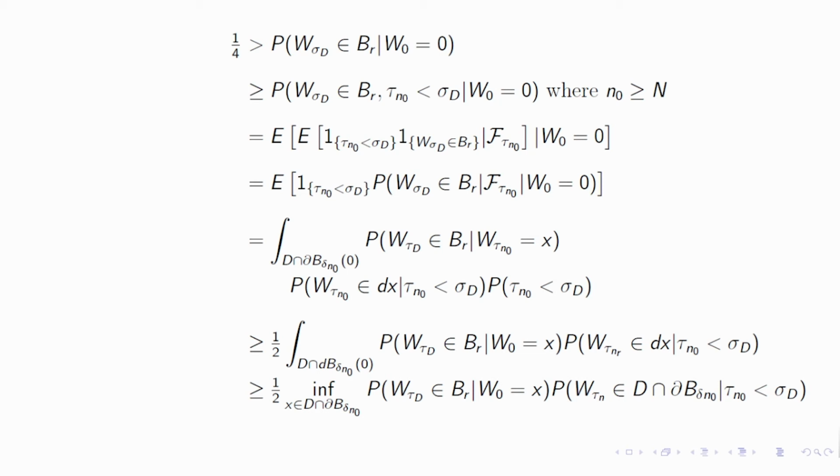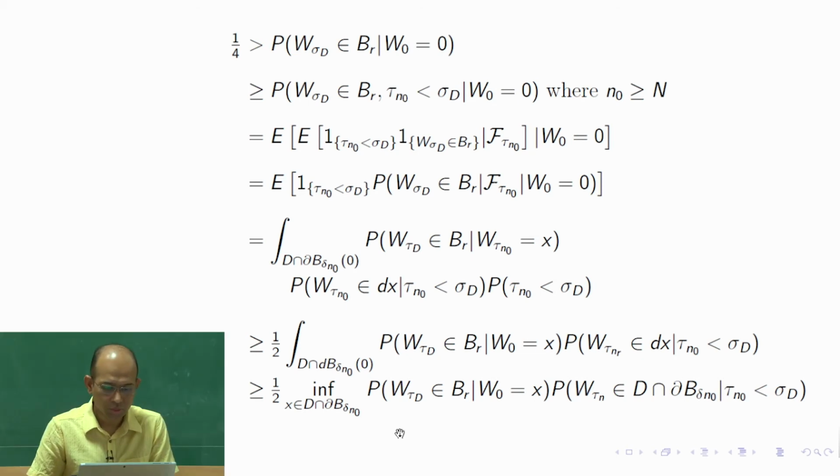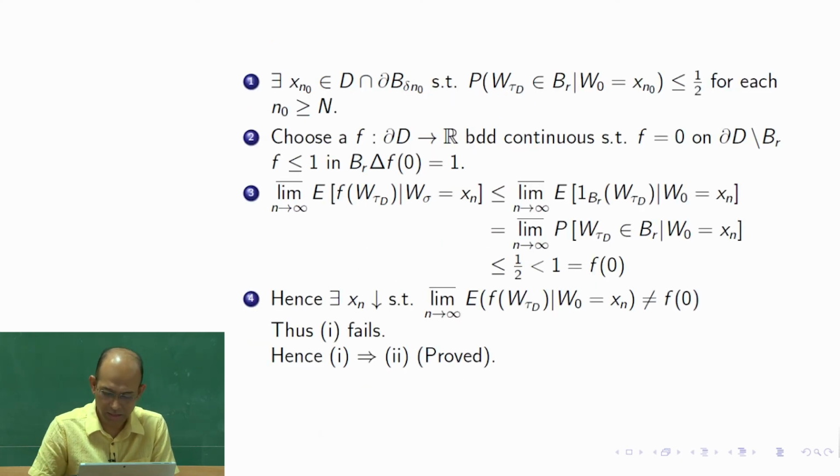And by definition of tau_{n_0}, W_{tau_{n_0}} is on the boundary of the ball of radius delta_{n_0}. So it is a sure event, W_{tau_{n_0}} should be in D intersection the boundary of B_{delta_{n_0}}. So we have some value here, and the infimum is strictly less than half.